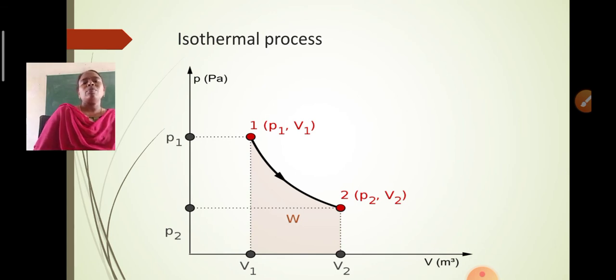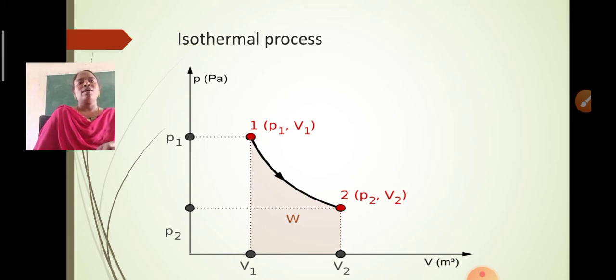For an isothermal process, in equation form, we can say PV equals constant. That is, the pressure of a given mass of gas varies inversely as its volume. This is nothing but Boyle's law, as we all know.